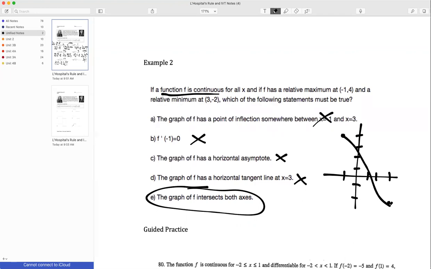Well, this is saying that the derivative at -1 is 0. So look at what I just drew. At -1 is my slope 0? No. It could be, right? But it does not have to be.